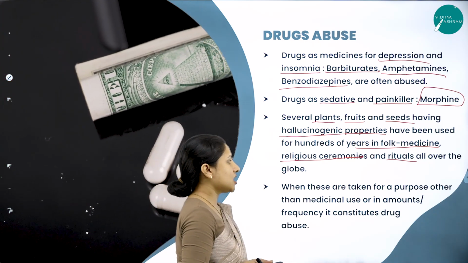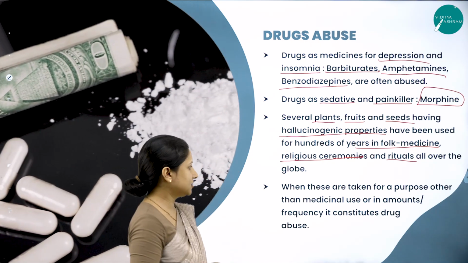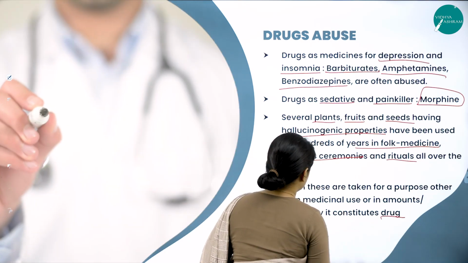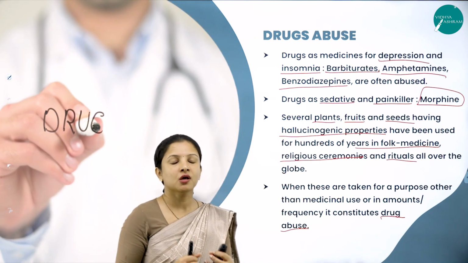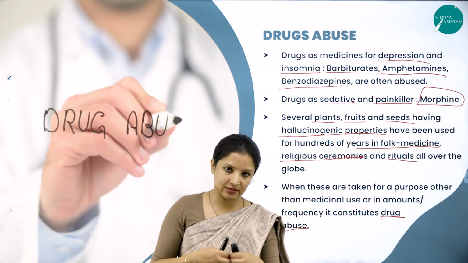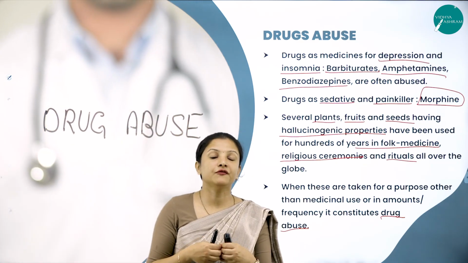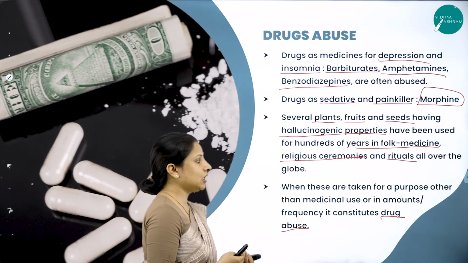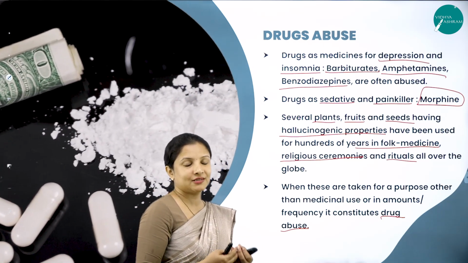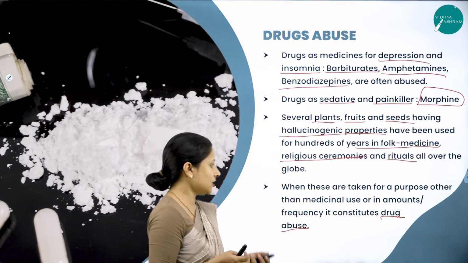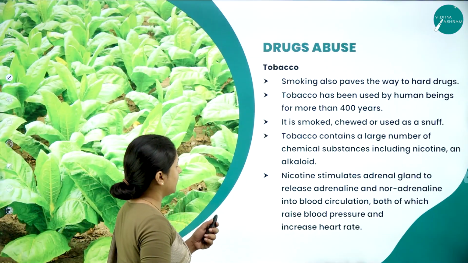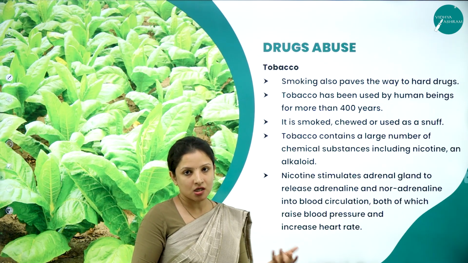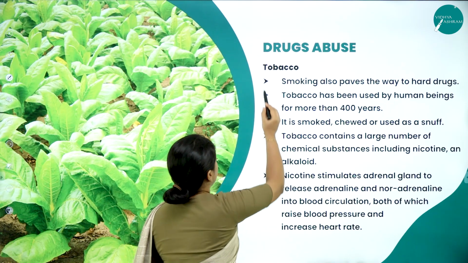When these are taken for a purpose other than medicinal use, or in excessive amounts or frequency, it constitutes drug abuse. All these drugs, as I told you, have medicinal properties if used moderately. But if they are used unethically in larger amounts or frequency, then we call it drug abuse. So this is about drug abuse. Now we'll talk about some of the plants which are abused as drugs. One is the tobacco plant.